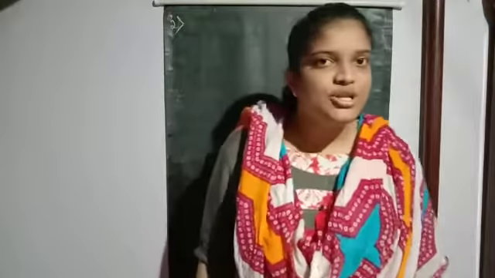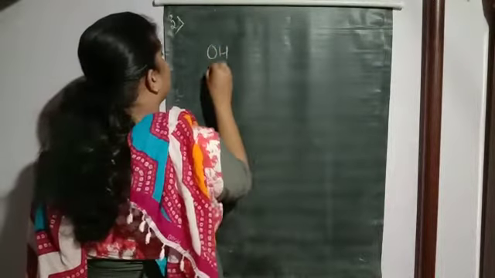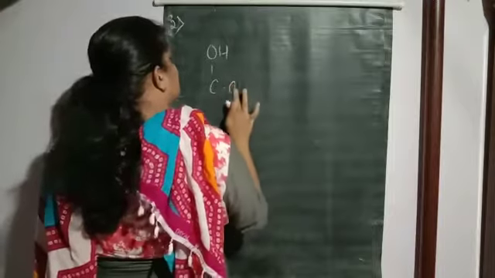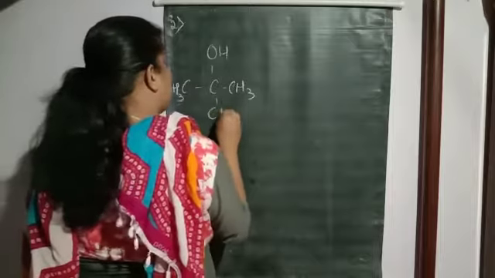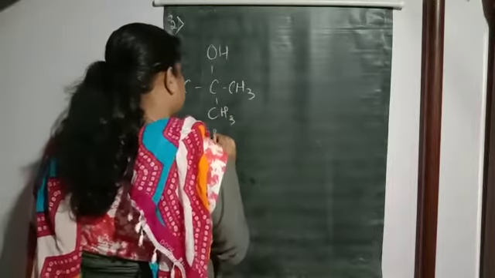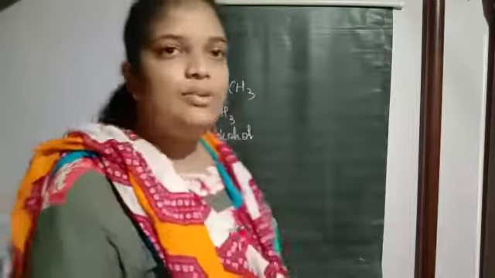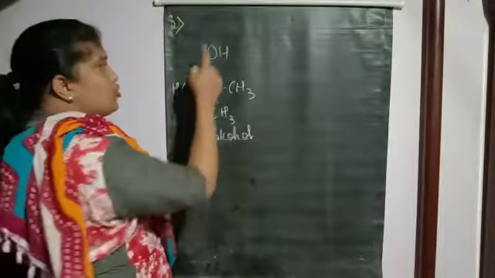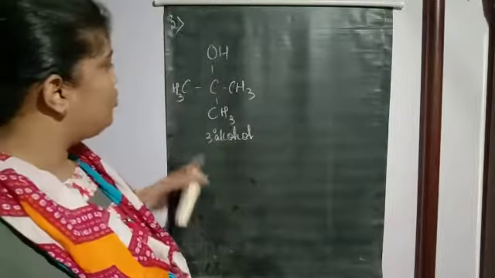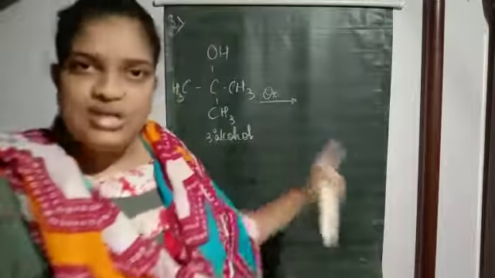Now moving on to the tertiary alcohol. You know what is tertiary alcohol? When the alcoholic group is attached to a carbon atom that contains 3 more carbon atoms, this is known as tertiary alcohol, isn't it? So suppose if I have to do the oxidation of this, what is happening? It is not possible because you see that there is no alpha hydrogen present. So usually the oxidation of tertiary alcohol is not possible. Under drastic condition, oxidation can take place.